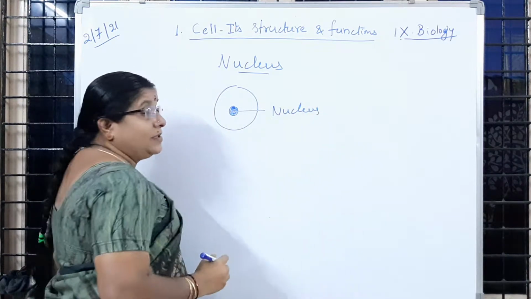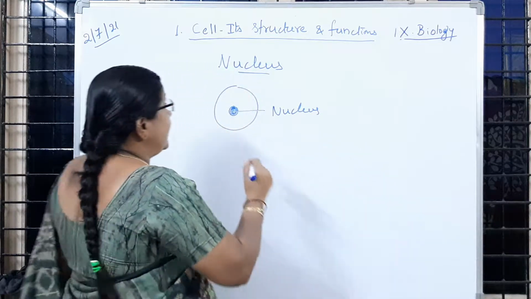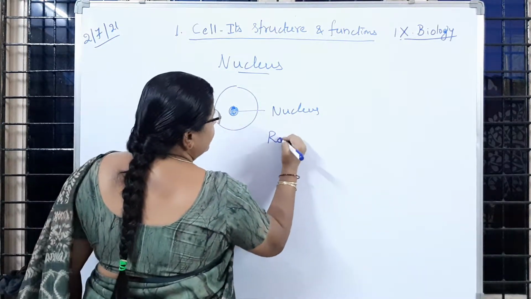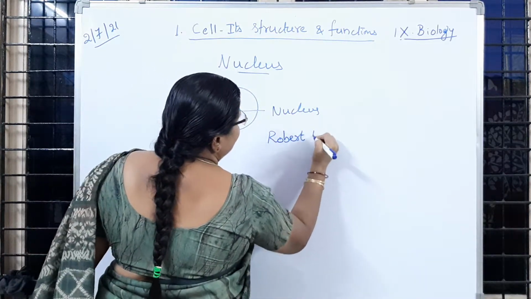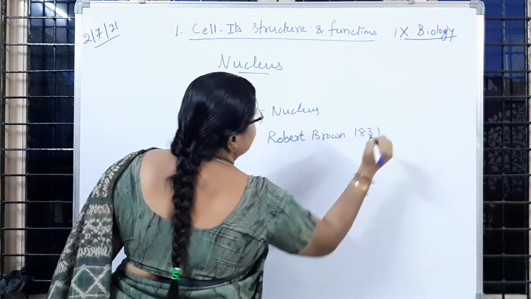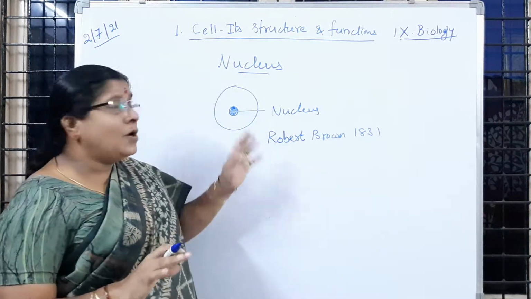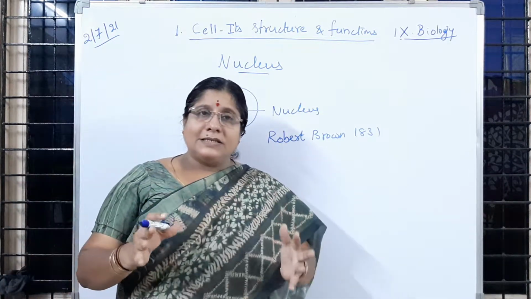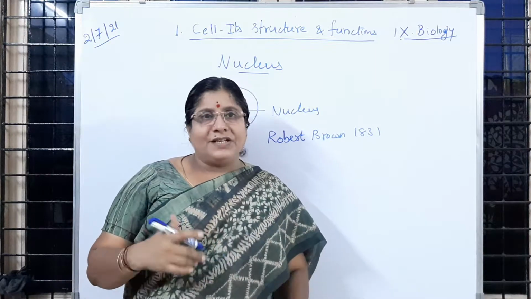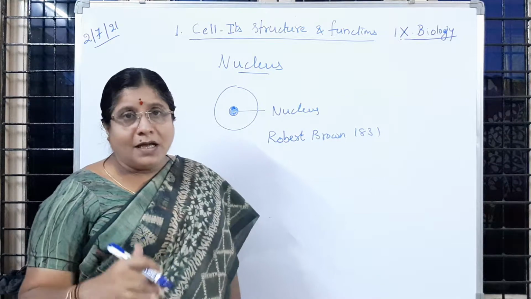So who discovered the nucleus? Do you remember, children? Robert Brown in 1831 studied the presence of the nucleus. In more or less all the cells of living organisms, the nucleus is present at the center, and it is distinctly seen with a microscope.